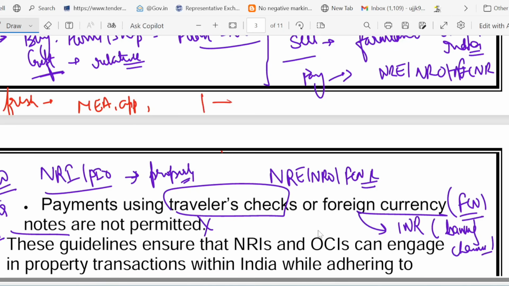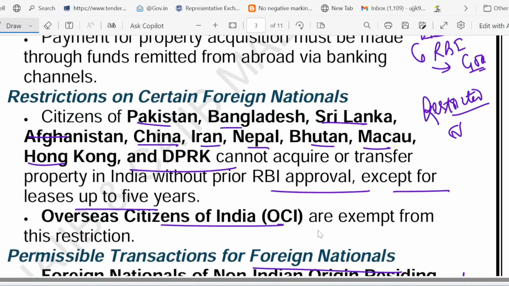Now take the second case. Take the second case of Chen, who is a Chinese citizen working in India. The problem is that he wants to buy a Gurgaon flat. For that he needs RBI permission because he belongs to the 11 restricted countries. I told you, right? Because China is on the restricted list. So these two case study questions will be asked here.